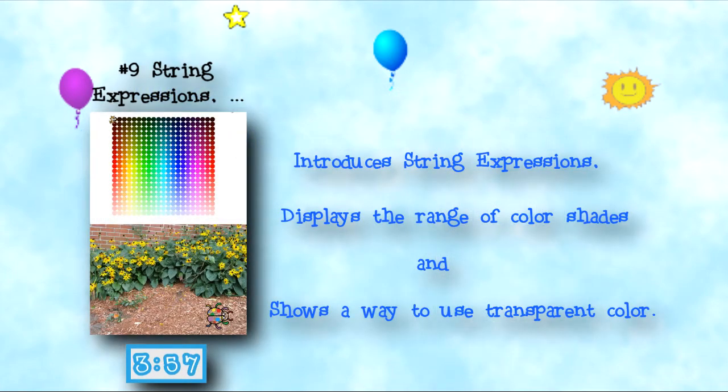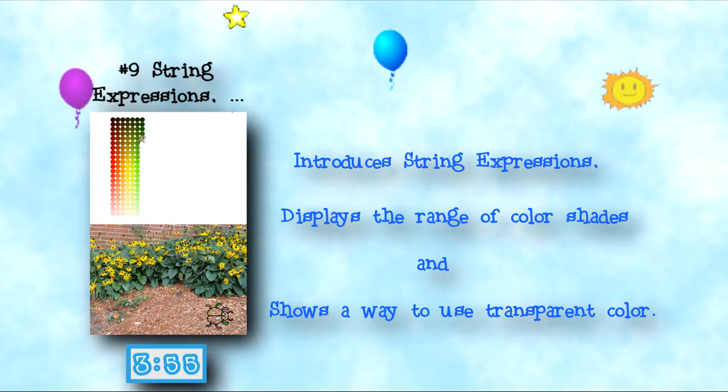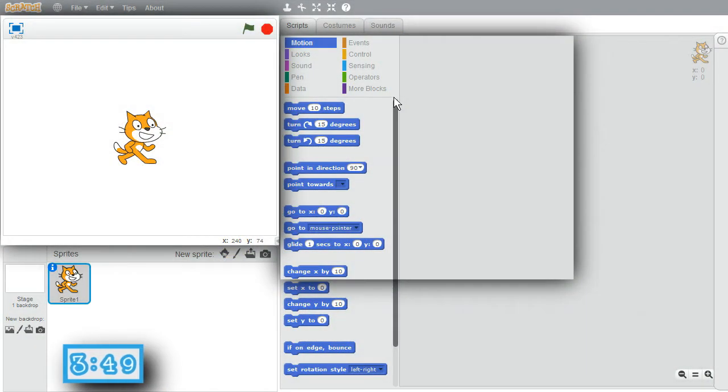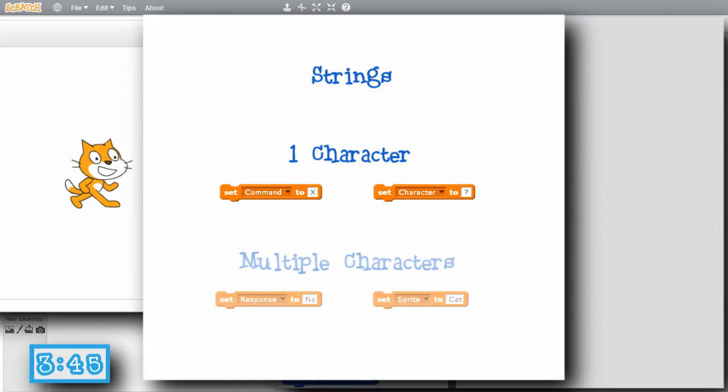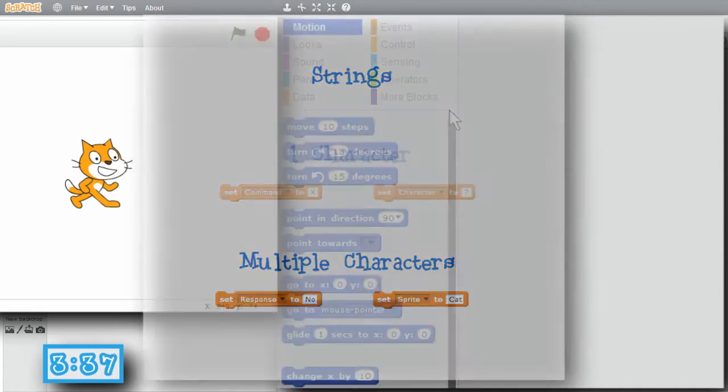This show number 9 introduces string expressions, displays the range of color shades, and shows a way to use transparent color. I'll get started. For this example, I'm going to look at string expressions. Strings could be one character, like the letter X or a question mark. Strings can also be more than one character, like NO for no or CAT for cat.